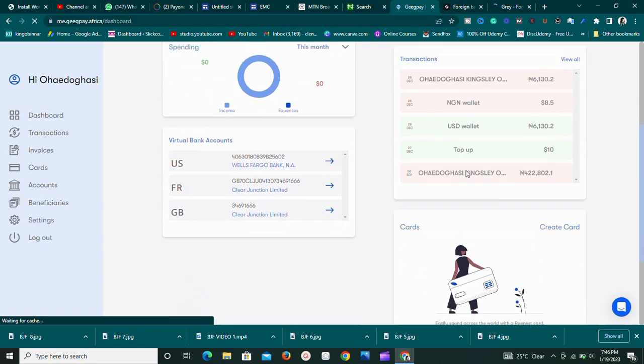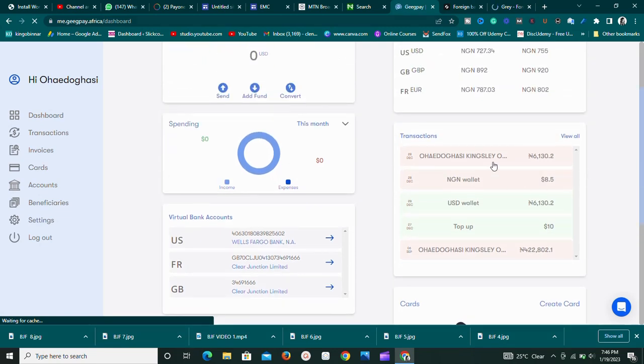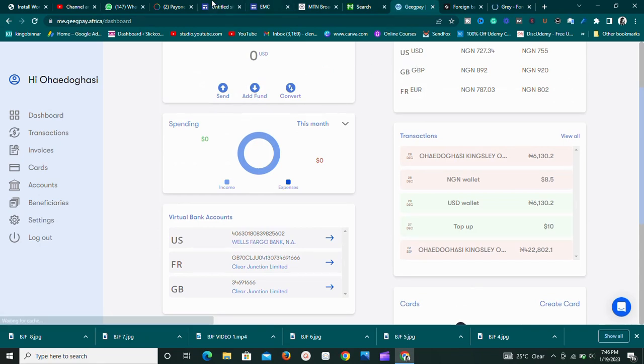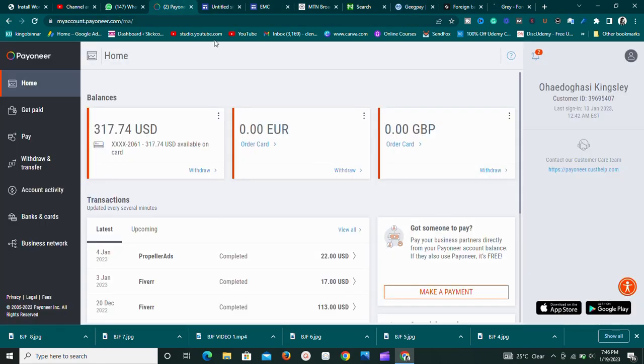So this is what I personally do. This is how I withdraw all my funds. As you can see, I have some transactions right here. It's actually how I withdraw all my Payoneer funds. The first thing you need to do is to link them. Make sure you've linked.